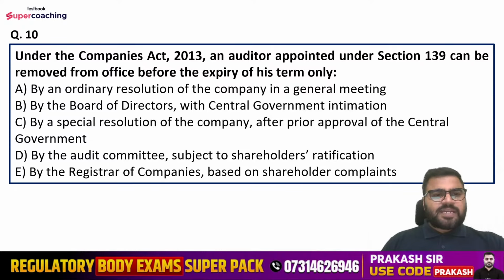Question number 10: under the Companies Act 2013, an auditor appointed under section 139 can be removed from office before the expiry of his term only. Options are: by an ordinary resolution of the company in a general meeting, by the board of directors with central government intimation, by a special resolution of the company after prior approval of the central government, by the audit committee subject to a shareholders ratification, or by the registrar of companies based on shareholders complaints.